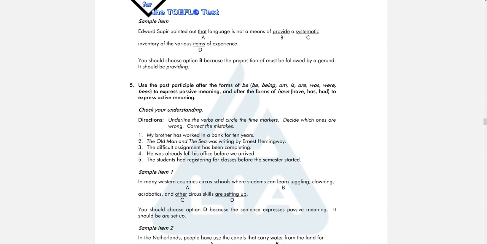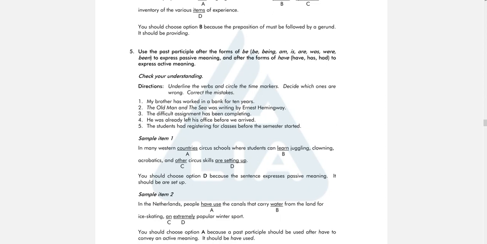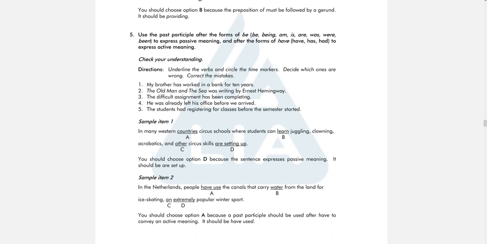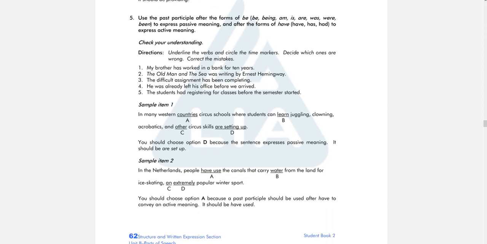And if you use have and then verb 3, it shows active meaning. Once again, to be plus verb 3 is passive. Have can be have, has, or had. Have plus verb 3, it is active. Okay. You can do the exercise yourself, but look at the sample item here.